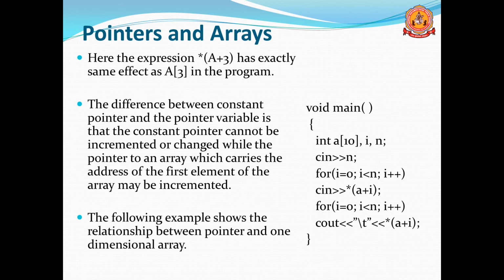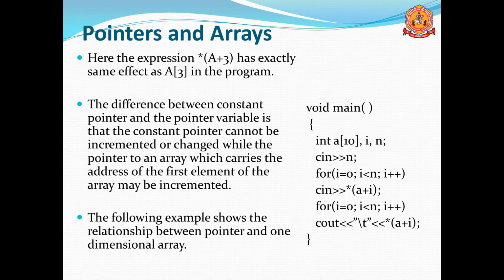Here the expression pointer A plus 3 has exactly the same effect as A of 3 in a program. A of 3 or A plus 3, both are the same. The difference between a constant pointer and a pointer variable is that a constant pointer cannot be incremented or changed, while a pointer to an array which carries the address of the first element may be incremented. When you increment the pointer, the base address will not be changed.